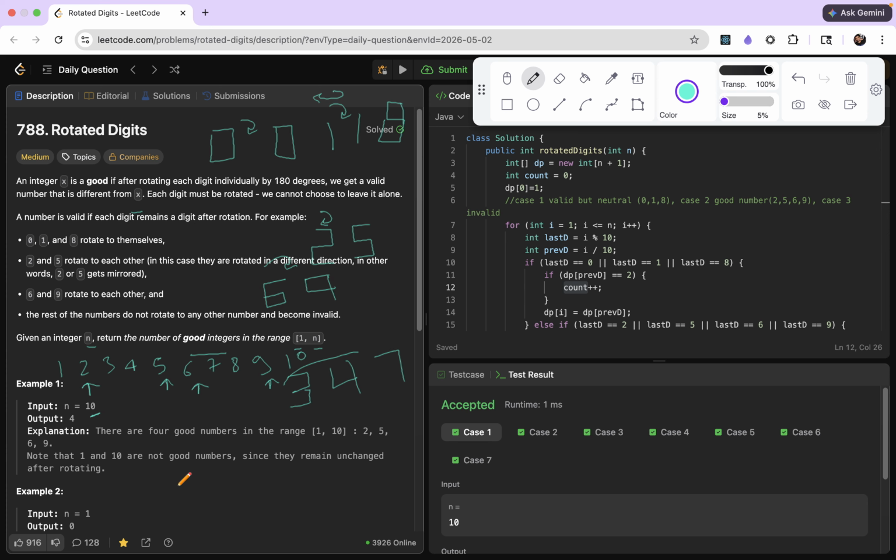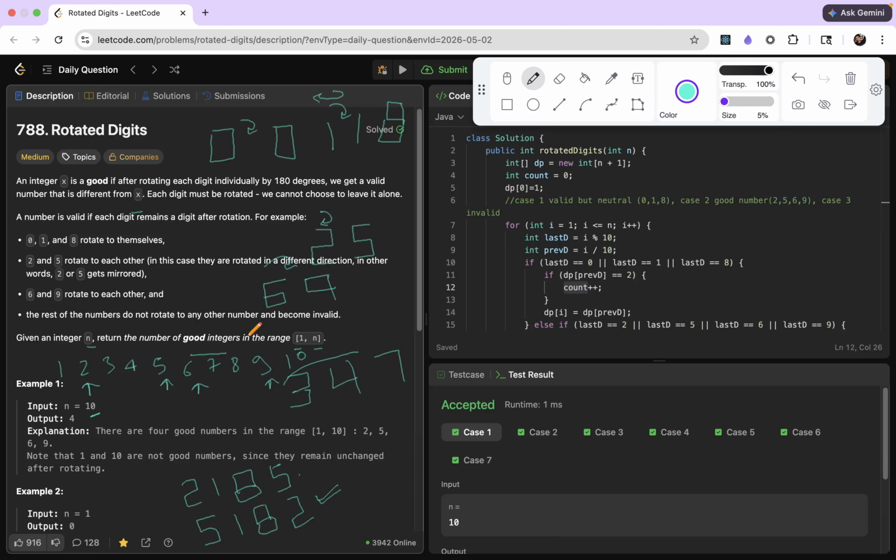But let's say you are given 2, 1, 8, 5. After rotating each digit, it becomes 5, 1, 8, and 2, right? So this is a different number from the original number after rotation.